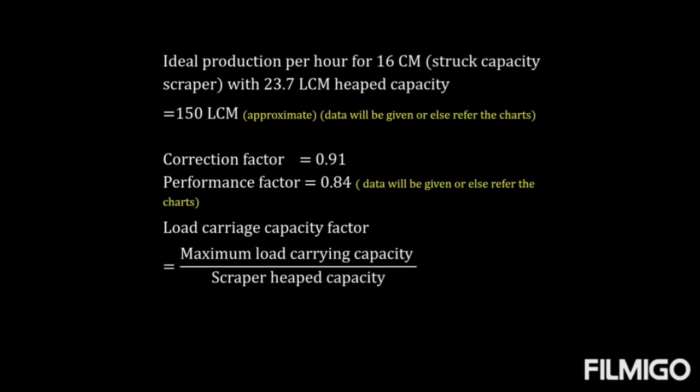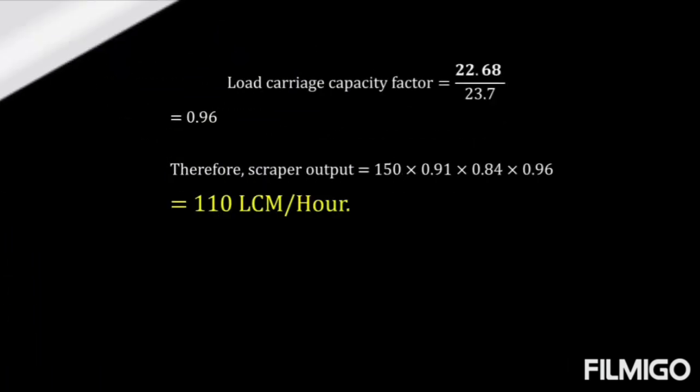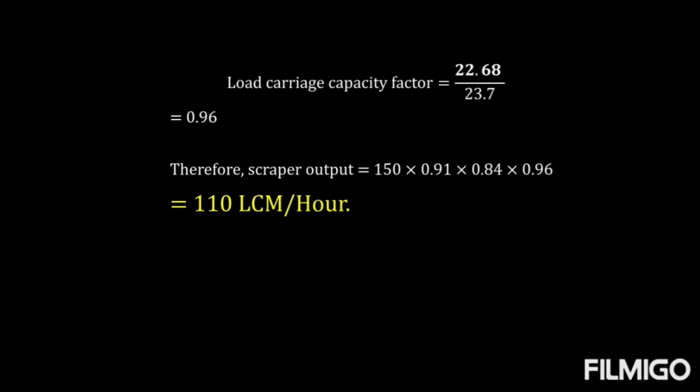Now the load carrying factor is the maximum load carrying capacity upon scraper heaped capacity. The load carrying capacity is 22.68. We have already calculated the maximum load carrying capacity, 34,020 upon 1500, divided by the heap capacity of the scraper, which is given in the problem. Here it is 22.68 by 23.7, out of which 22.68 we have already calculated, whereas 23.7 is given in the problem.